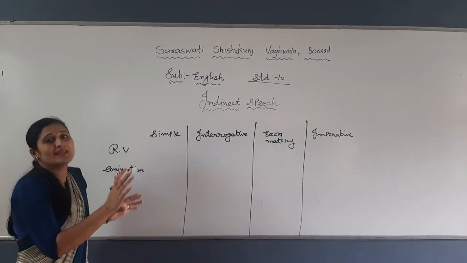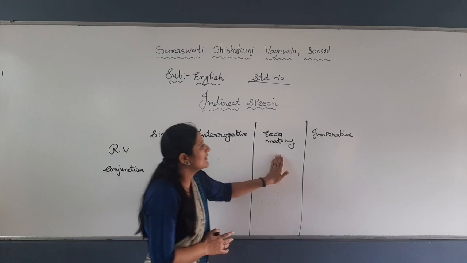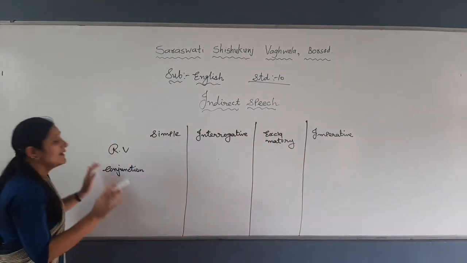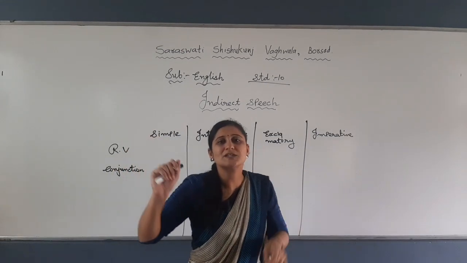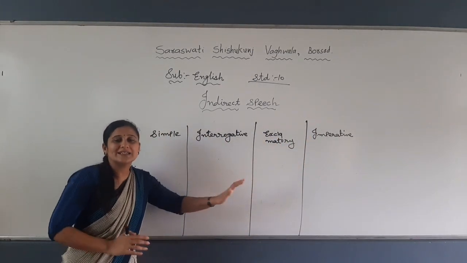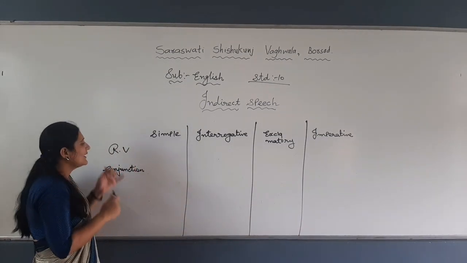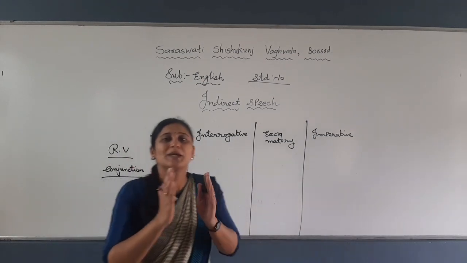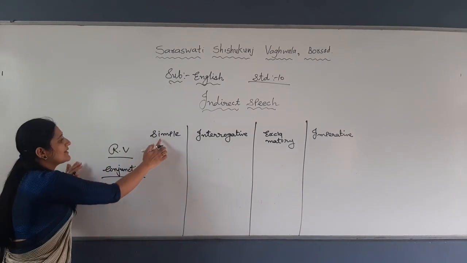Now see, there are 5 types of sentences: simple, interrogative, exclamatory, imperative and optative, especially for indirect speech, right? So keep in mind, in all types of sentences the reported speech rules are the same. Let me repeat. In all 5 types of sentences, the reported speech rules are the same. What will be different only? The reporting verb and the conjunction in all types of sentences. Reporting verb will be different and the conjunction will be different. Okay? So let me start with simple.